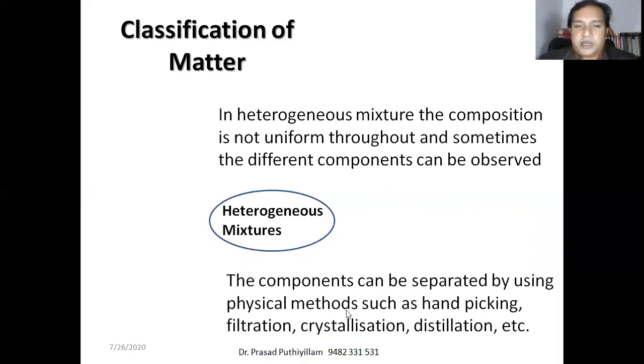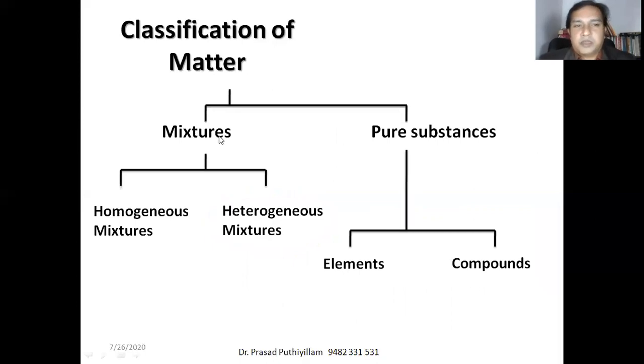Even we can separate it by hand picking. The sand we can hand pick out, or, as we already saw, the filtration process, or crystallization or distillation. All these physical methods we can use to separate that mixture. Then such a mixture is known as a heterogeneous mixture. Okay, that's about a mixture and its subcategories.